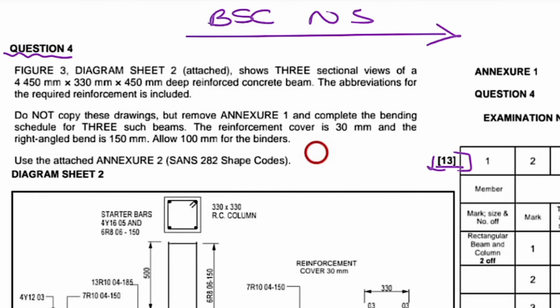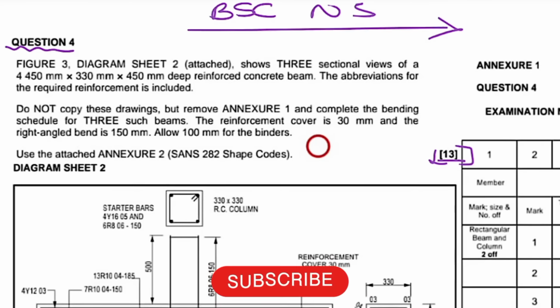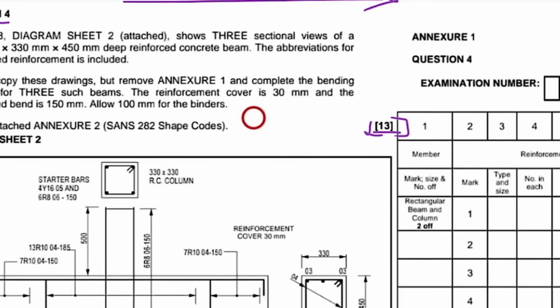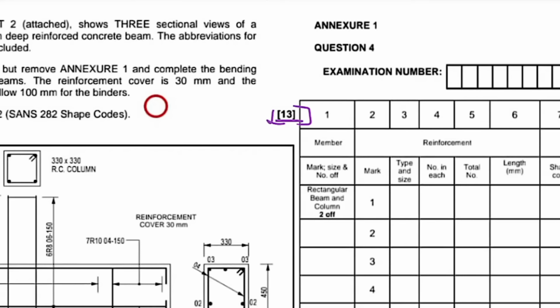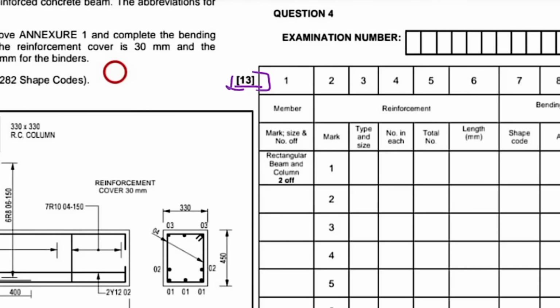So back to the main purpose for this video. What you need to know for the bending schedule was already discussed in the previous video. I mentioned that the bending schedule is just a table that shows the amount of steel that is going to be used in a reinforced concrete beam or reinforced concrete slab. So basically, this would be the table, and we're going to discuss more on this table.